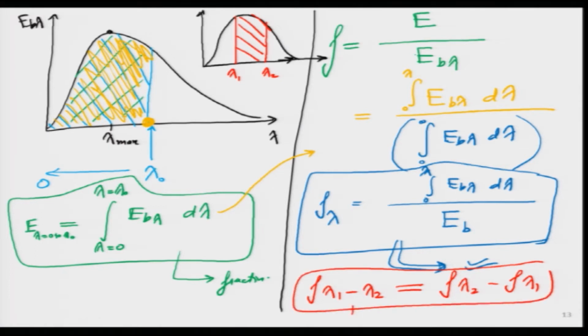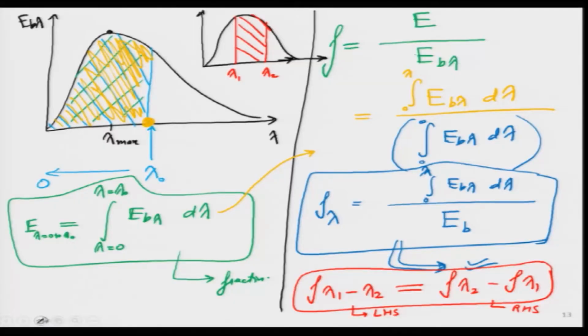What does the left hand side represent? LHS, the left hand side, is the fraction of the radiation which is emitted between the wavelength lambda 1 and lambda 2. What is the right hand side indicating over here? RHS, the right hand side, is indicating the difference of two terms. The first term is the fraction of radiation which is emitted from 0 to lambda 2 minus the fraction of radiation emitted from 0 to lambda 1, and we can see it very clearly over here, that is this first term minus second term, which means I can show this red zone as the difference of two zones.